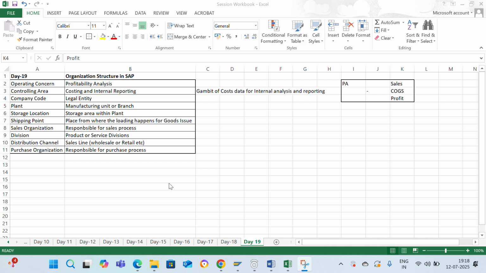The next org element below the controlling area is the company code. Company code is nothing but the legally registered business unit for which the balance sheet and P&L statements are prepared.